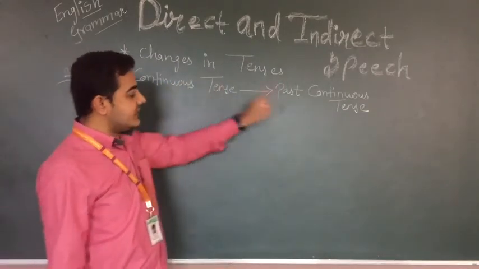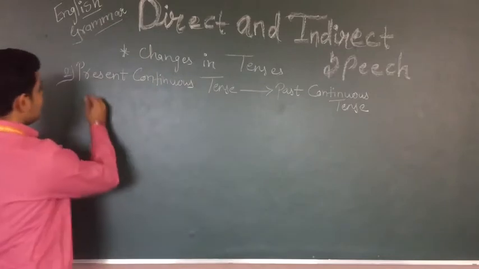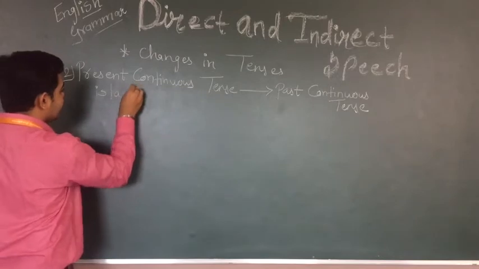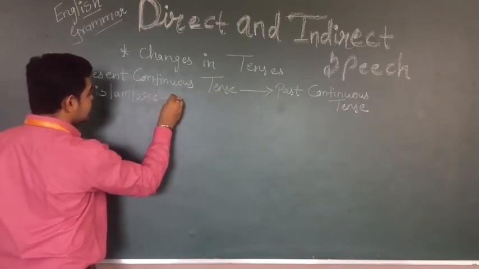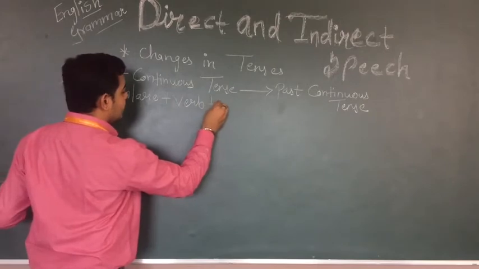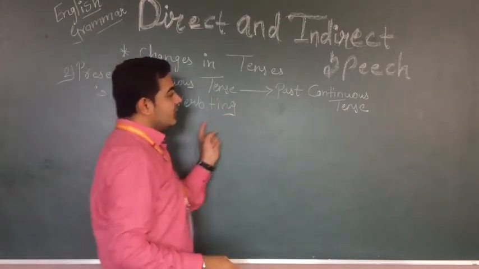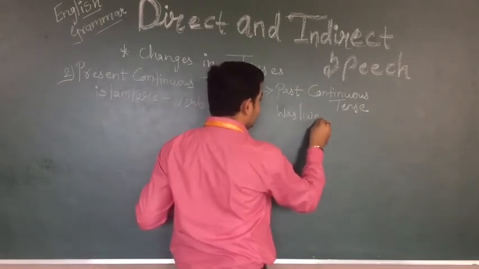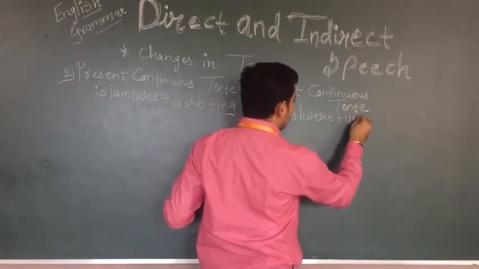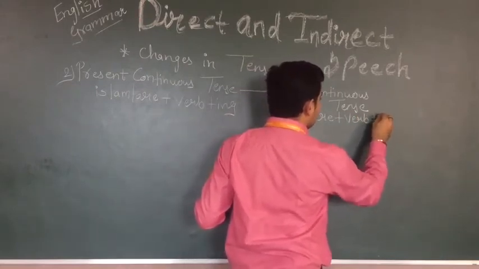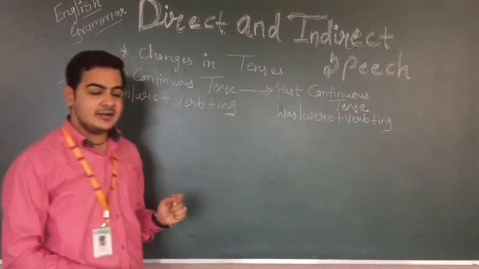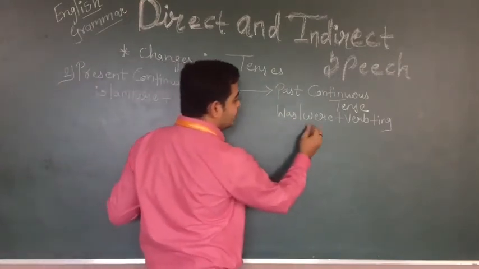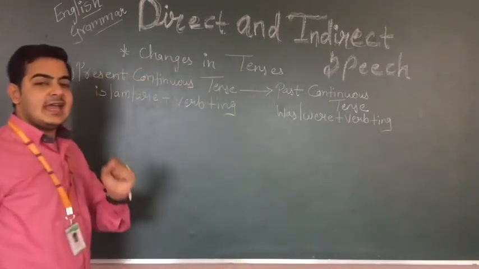In present continuous, what we are using is is, am, are plus verb plus ing. Here in past continuous, what are we using? Was or were plus verb plus ing. Clear? So is, am, are plus verb plus ing will change into was or were plus verb plus ing.